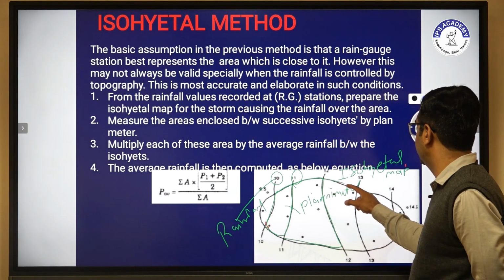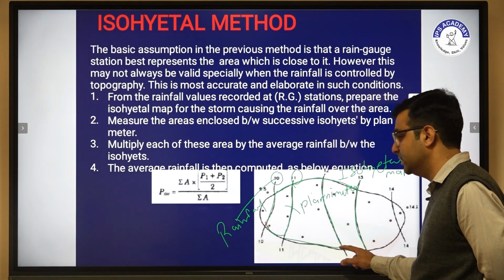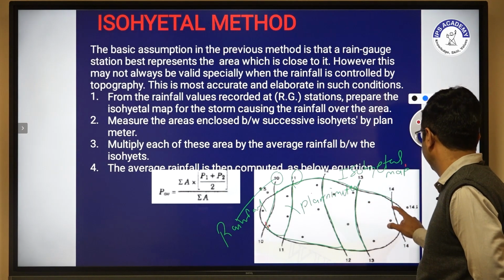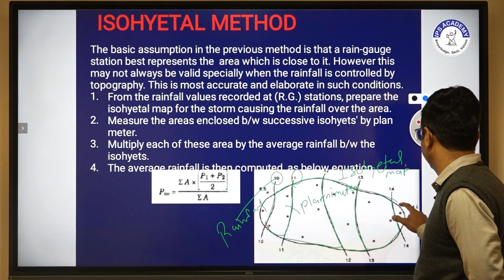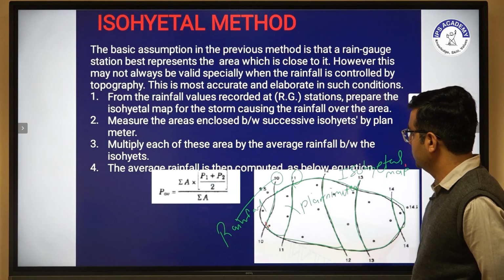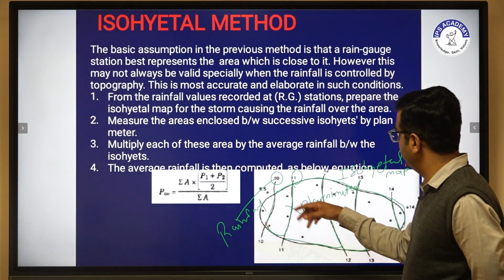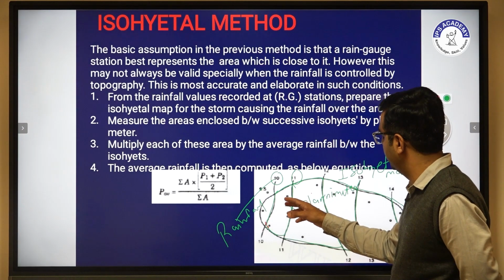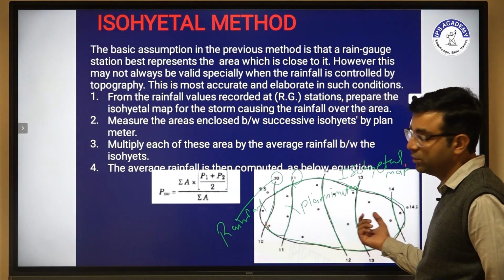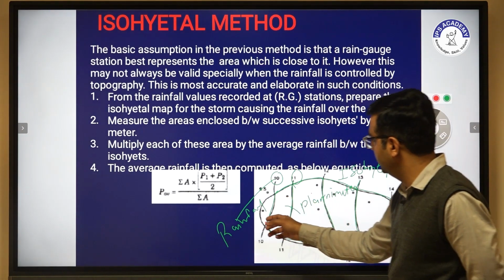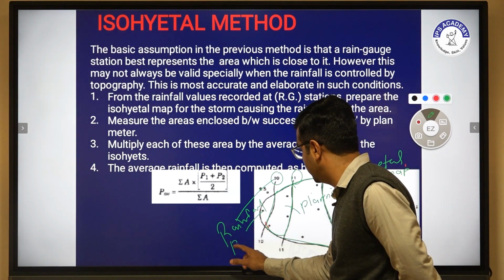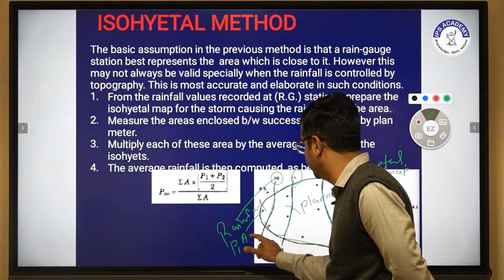Similarly for 12 to 13 we have to calculate this area, 13 to 14 we have to calculate this area, and then this area. So as in previous methods, we have to calculate different areas. Similarly in this method we also calculate different areas. So this one is nothing but P1A1.